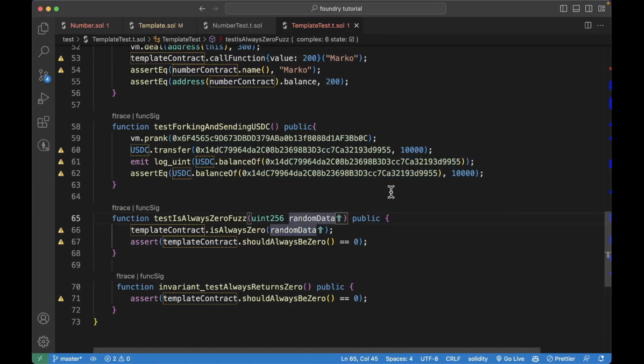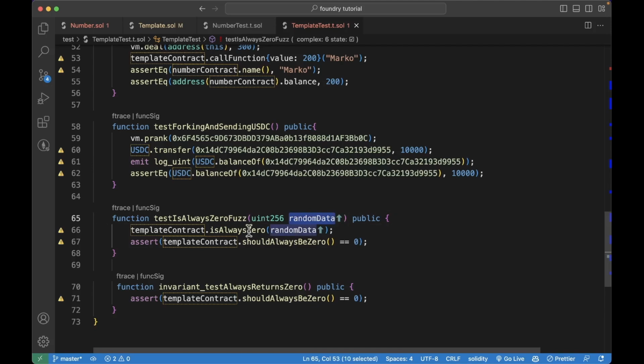Finally, we have an invariant and a fuzz test. And let's define fuzz tests. Fuzzing is basically a concept where you pass random data into the test in order to make the test fail. This is how we test it.